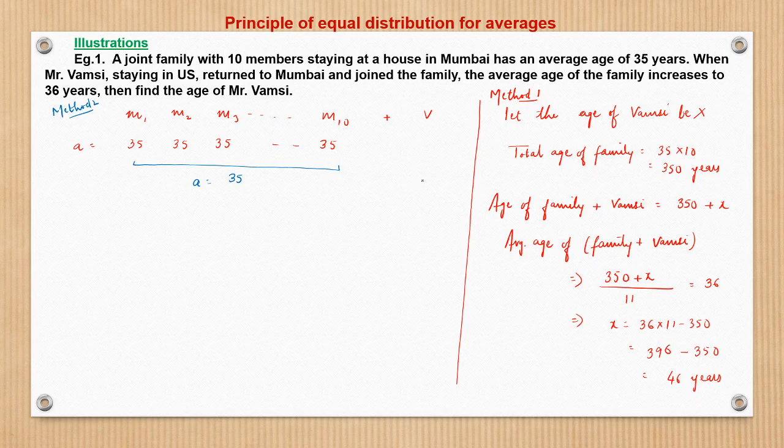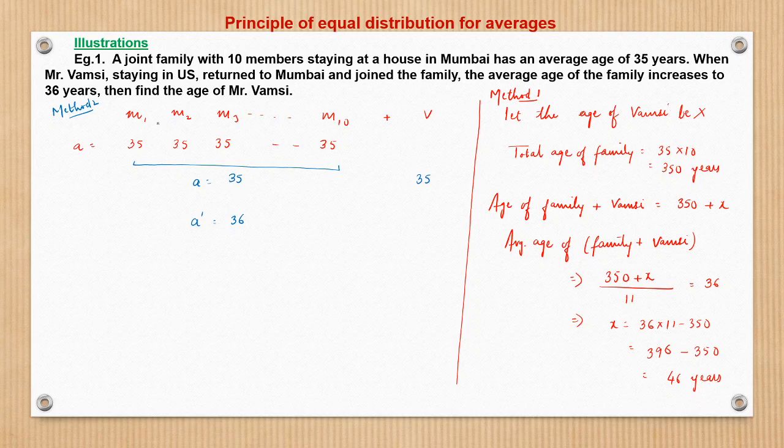what happened? Let's assume had the age of Vamsi been 35 years, would there be any change in the average of the family including Vamsi? Had the age of Vamsi been 35 years, any quantity of 35 joining a group of which the average is 35, there won't be any change in average, right? So had the age of Vamsi been 35, the average age of the family would not have changed. But what is actually happening? The new average A dash becomes 36.